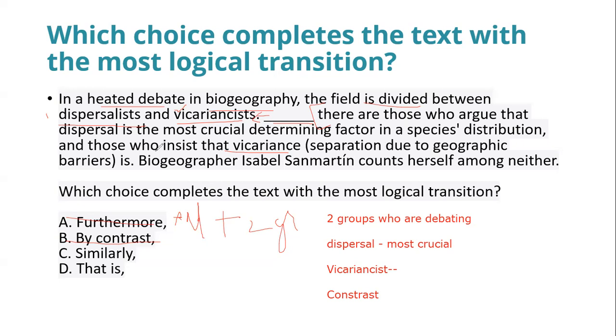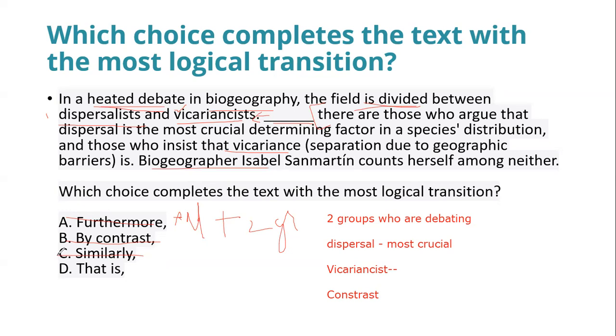There are those who argue, because they're already arguing, we have this heated debate, right? And they're divided also between two ideologies of their own. This is irrelevant though, because we only have to look at the subject before the blank and after the blank. So B definitely is not our answer. Similarly, when do we say similarly?